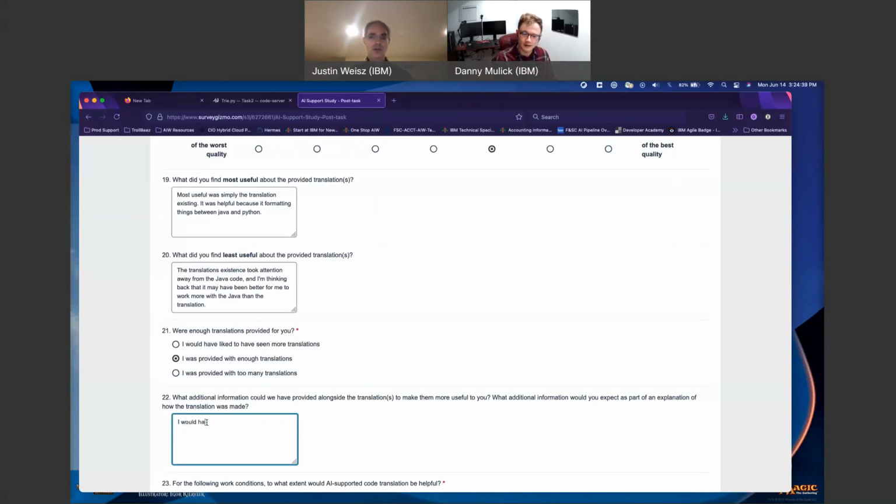I would like to see a description of the naming conventions for the methods. Camel case. Snake case, I believe, is the underscores because it looks like a snake.